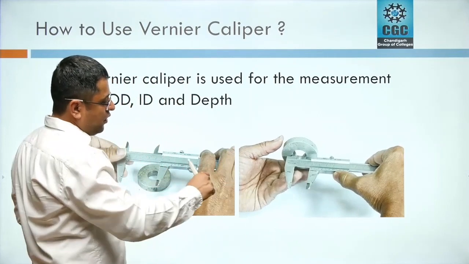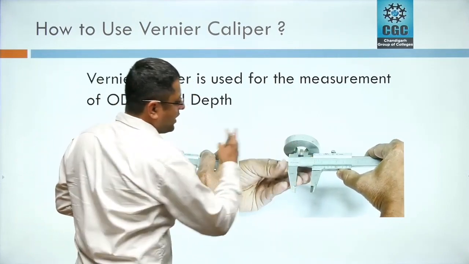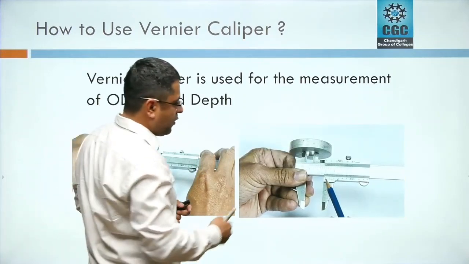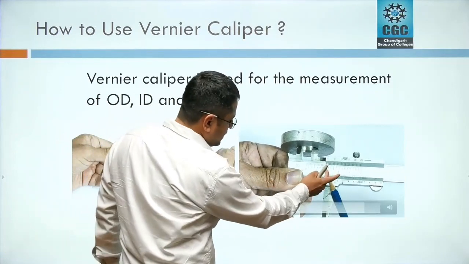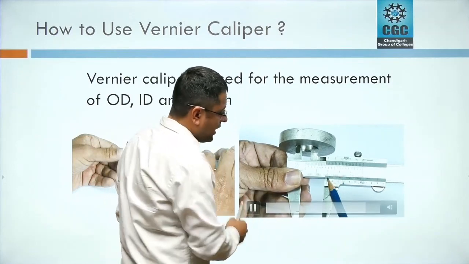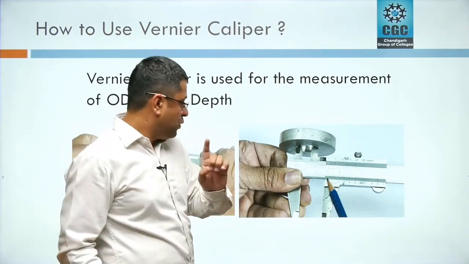By using the knob, the user is moving the vernier caliper outward in order to take the internal dimension of this cylindrical object. Now he's taking a reading. In this case, you can see here 0 of the vernier scale is coinciding with the 0 of the main scale. Therefore, its value is exactly 20 mm.